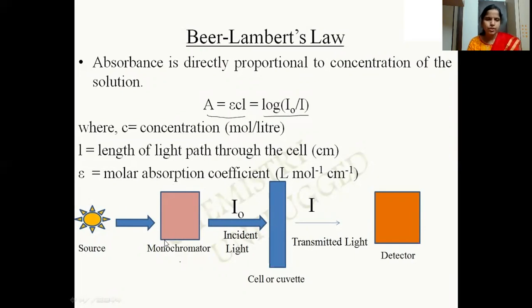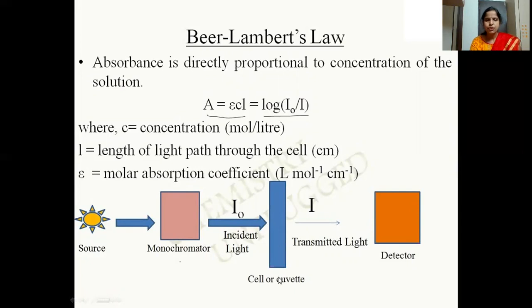This is how we record the transmittance and the absorbance in the spectrophotometer. This is the source where the light falls, and it passes through the monochromator. The use of the monochromator is that only a particular wavelength of light is selected, and then that wavelength is incident on the sample.